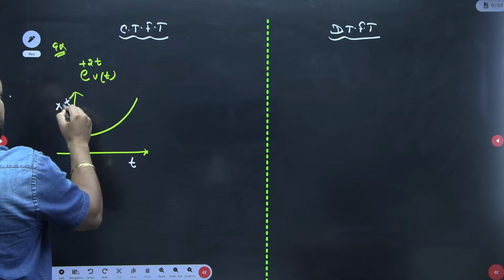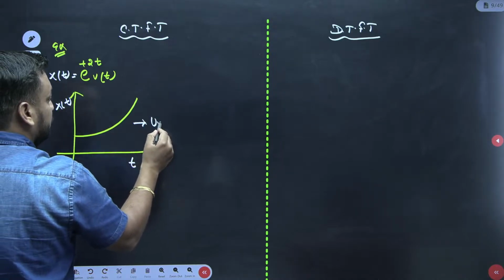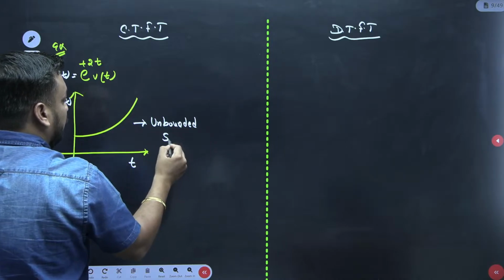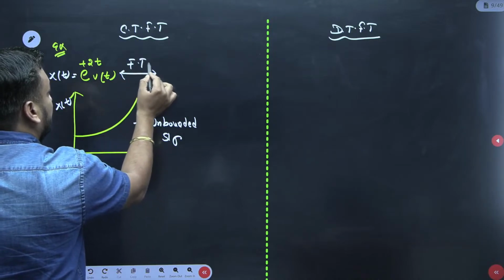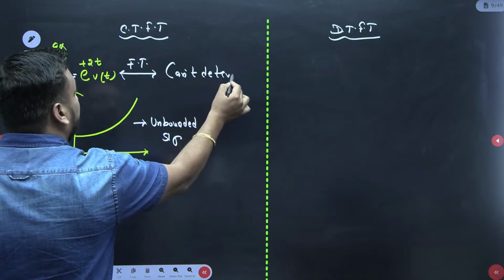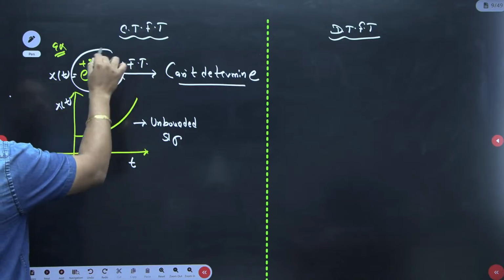If x(t) is this, then it is an unbounded signal. And we know that for an unbounded signal, the Fourier transform we cannot find out. So the Fourier transform can't be determined, guys. We cannot find the Fourier transform of this signal because the reason is it is an unbounded signal.